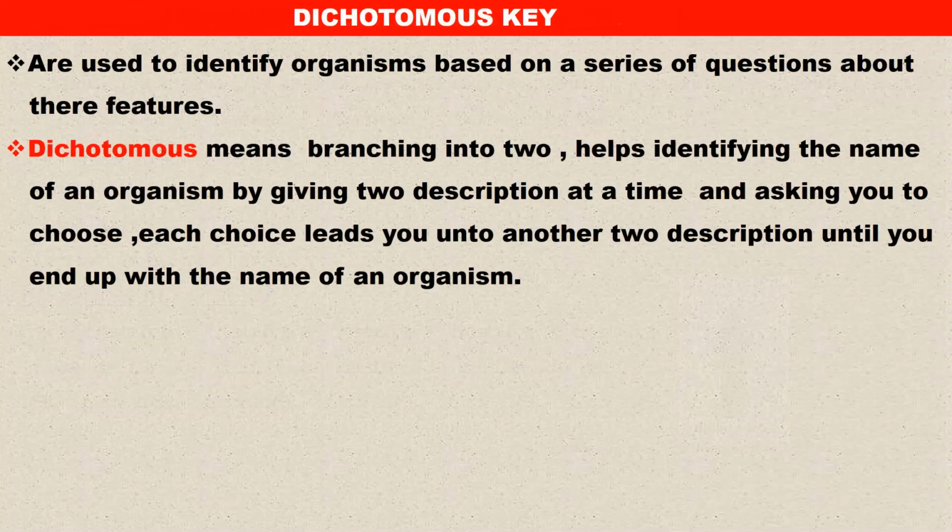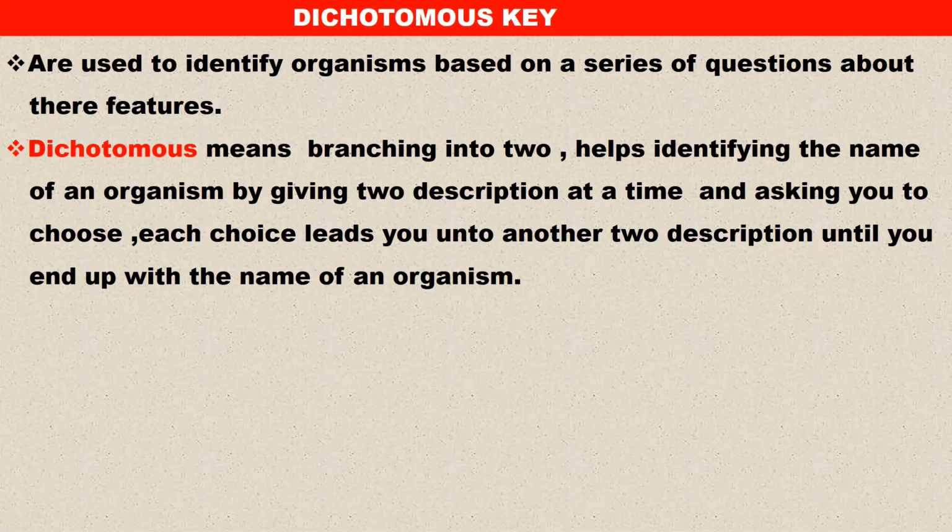Okay, now let us focus our attention on what we call the dichotomous key. Now, what is this? So dichotomous keys are used to identify organisms based on a series of questions about their features. So in the question, you'll be given an organism, and of course, based on a series of their features, you should be able to identify the organism.